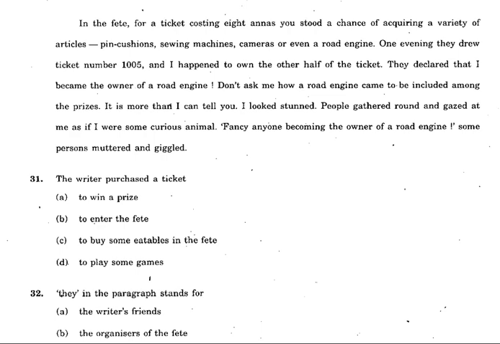One evening they drew ticket number 1005 and I happened to own the other half of the ticket. Well, the writer purchased the ticket. Why? Because he thought that he may get a prize. So you have got a chance of getting a prize. So to win a prize, right? Not to buy eatables and all. They declared that I became the owner of a road engine. So nothing about eatables, isn't it? As you go on, you will understand that it has nothing to do with eatables. To play some games, no. So the right answer is to win a prize.